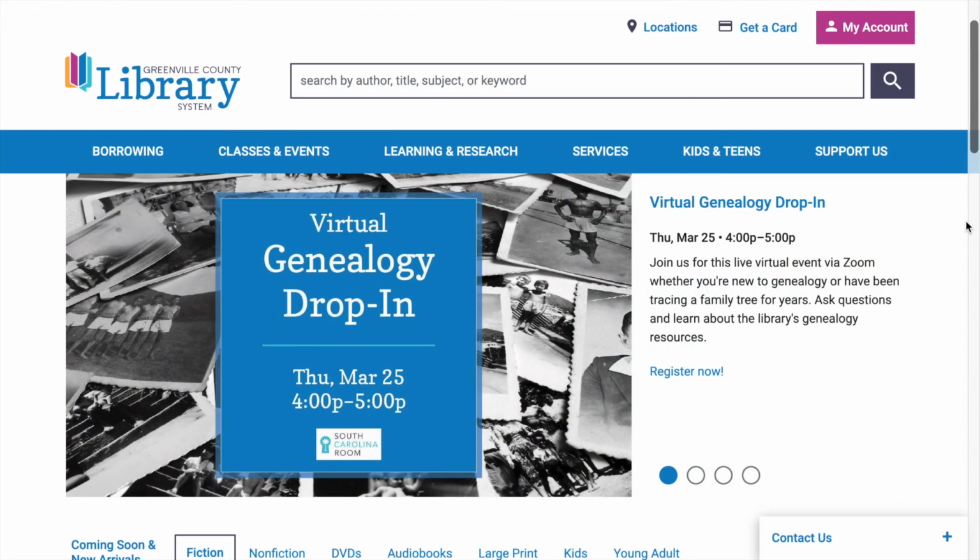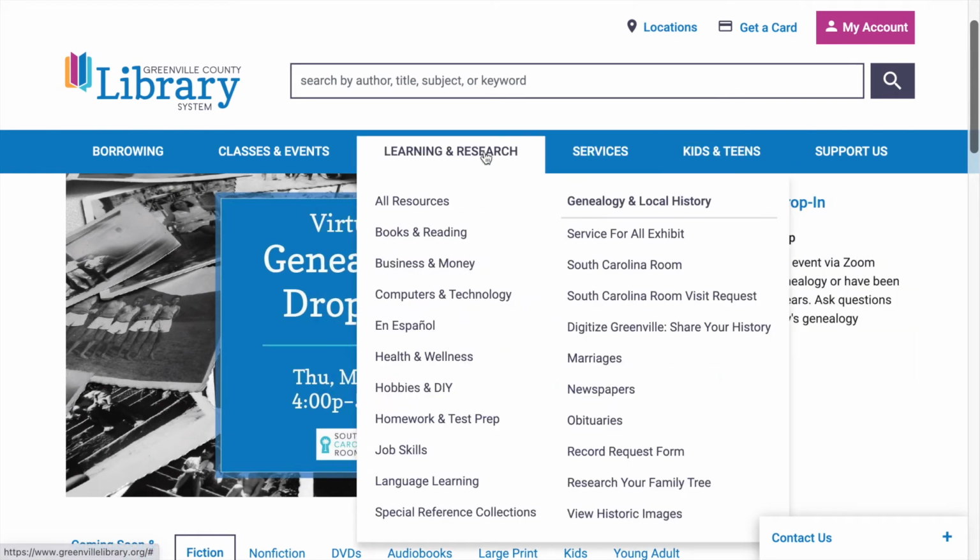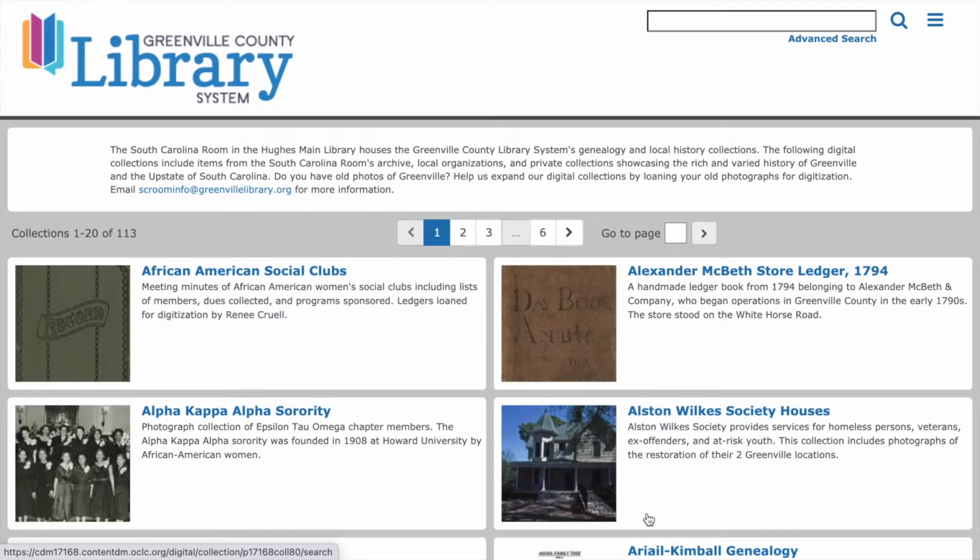From the library's website, greenvillelibrary.org, navigate to the Learning and Research tab at the top of the page. Under the Genealogy and Local History section, go down to the bottom and click on View Historic Images. This will take you to the library's digital collection. This collection includes items from the South Carolina Room's archive, local organizations, and private collections, which showcase the history of Greenville and the upstate.